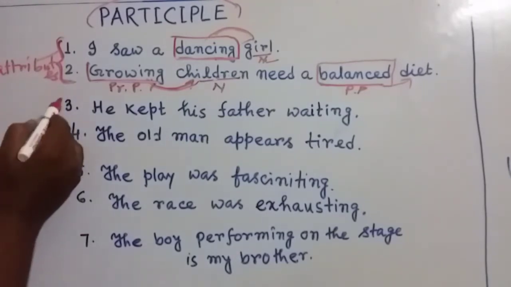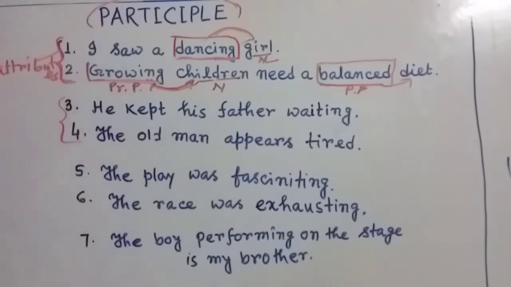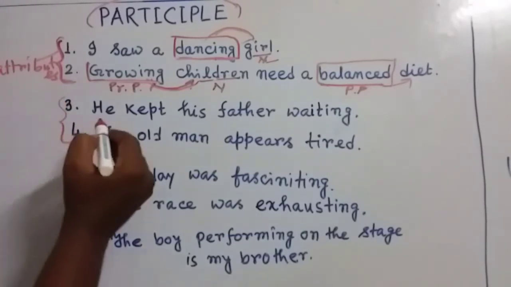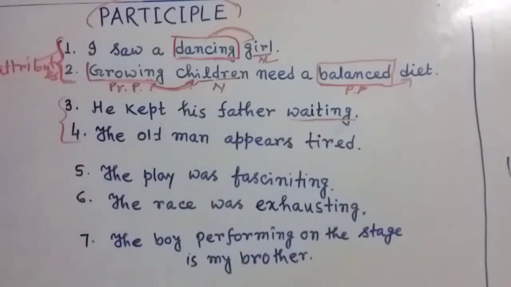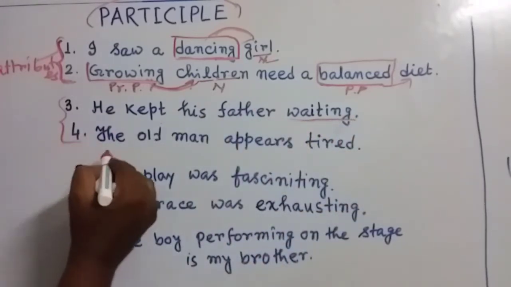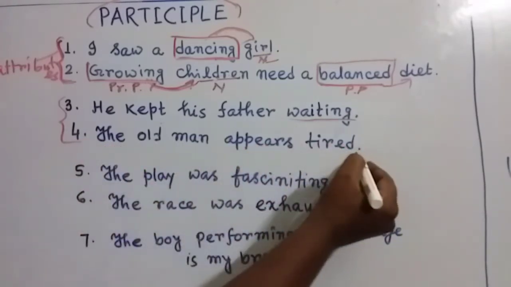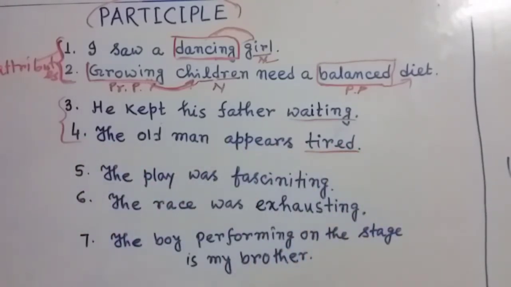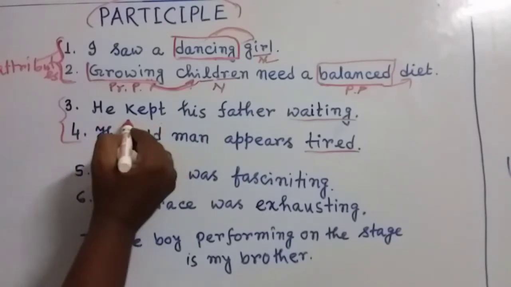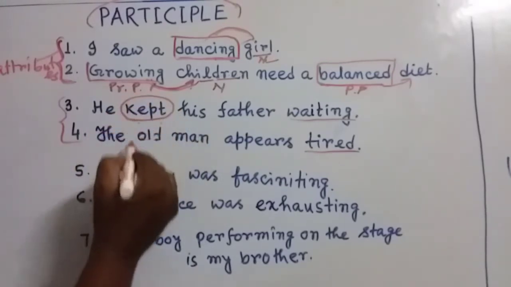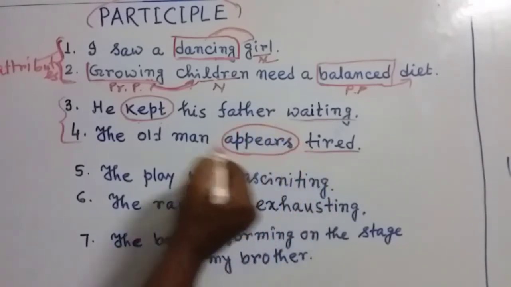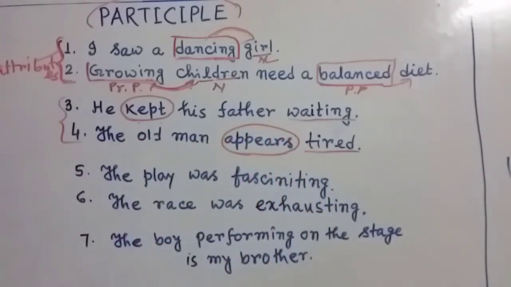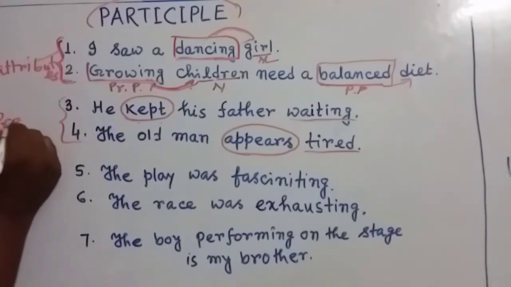Now consider these two sentences, 3 and 4. Look at this part: He kept his father waiting. And in the fourth example: The old man appears tired. My dear friends, the verb is kept here, and in example number 4, the verb is appears. My dear friends, in this part, it is called predicate.